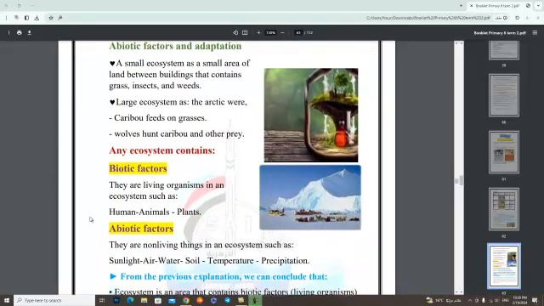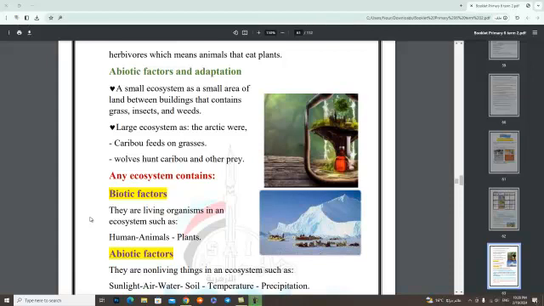So now we will talk about abiotic factors and adaptation. A small ecosystem is a small area of land between buildings that contains grass, insects, and weeds. A large ecosystem is the Arctic, where caribou feed on grasses, wolves hunt caribou, and other prey.